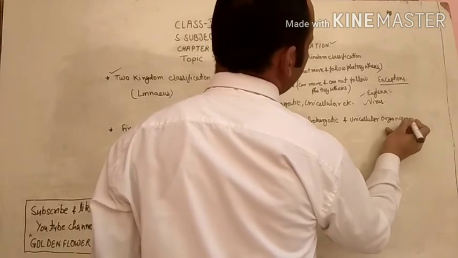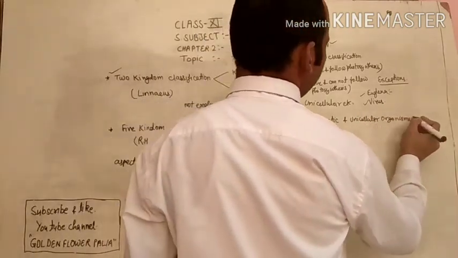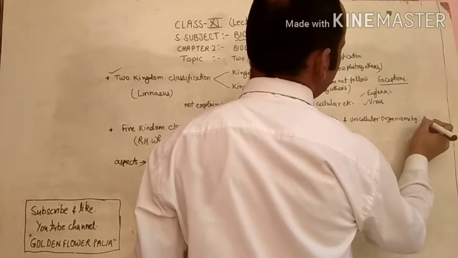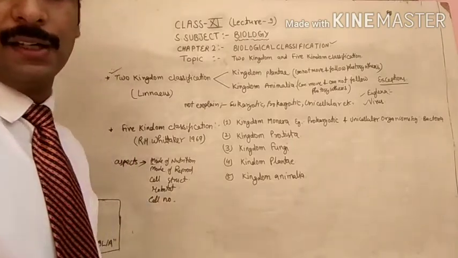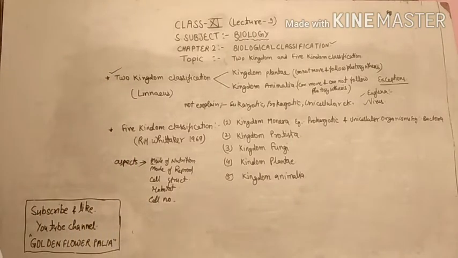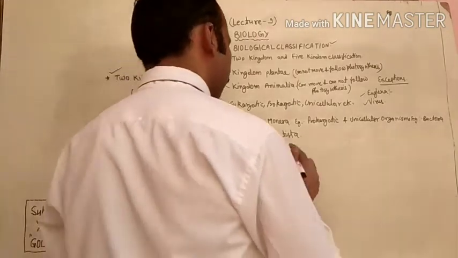Prokaryotic and unicellular organisms. Example, bacteria. Examples, bacteria, archaebacteria. These are the examples of the kingdom Monera.